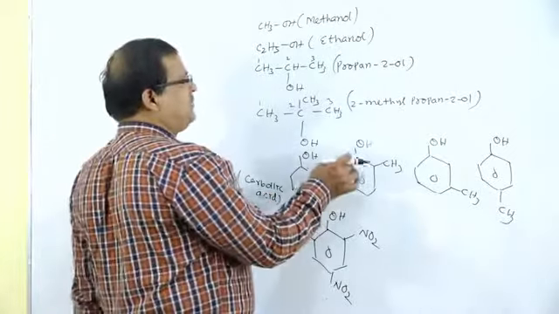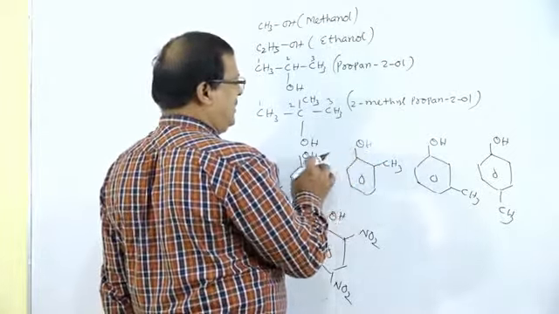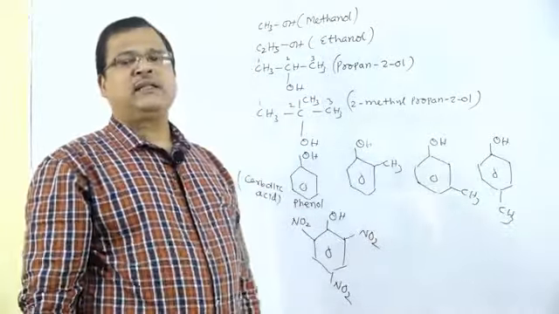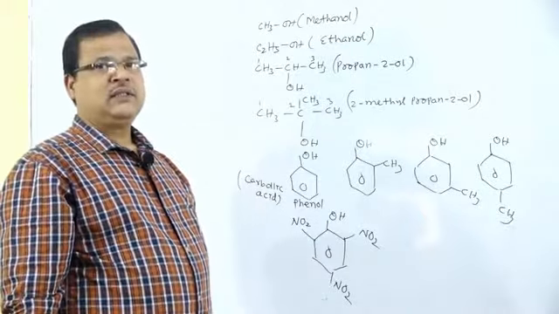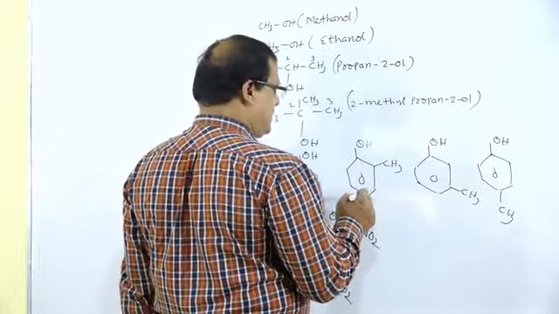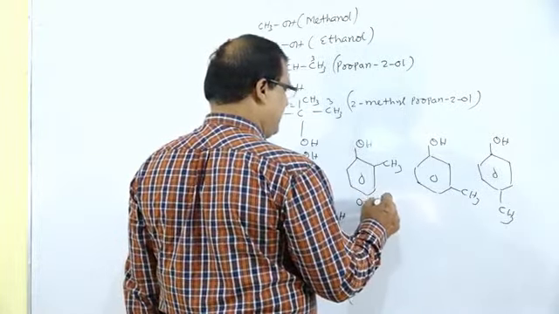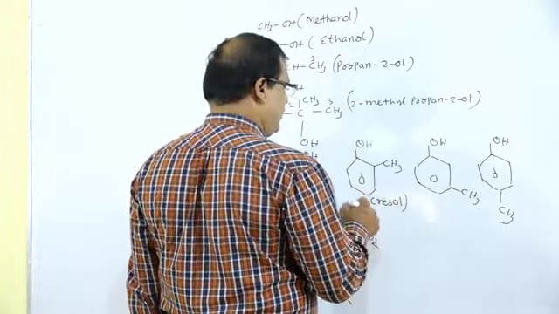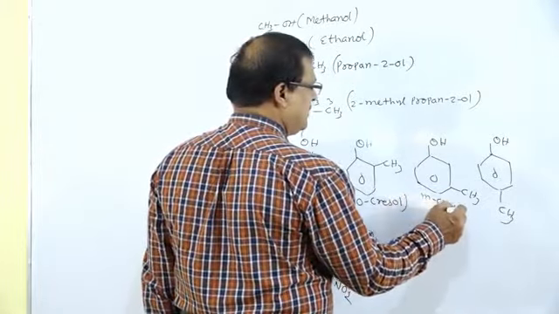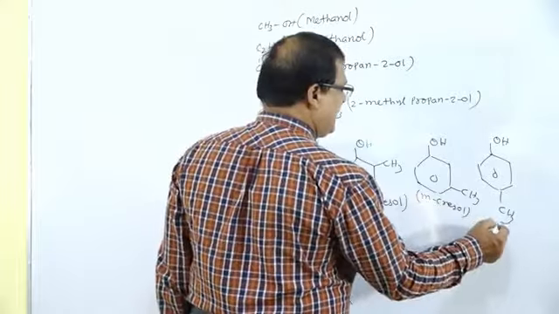So there is the presence of OH group and CH3. In all these cases, there is the presence of one OH group in the benzene, that is aromatic alcohols. First one phenol, second one cresol: ortho-cresol, meta-cresol, and this is para-cresol.